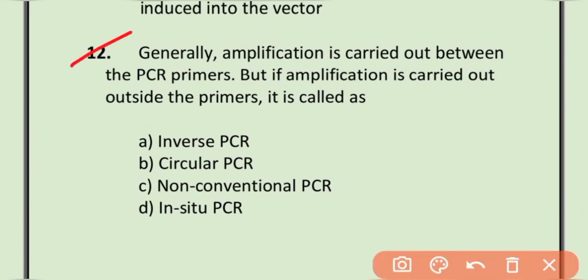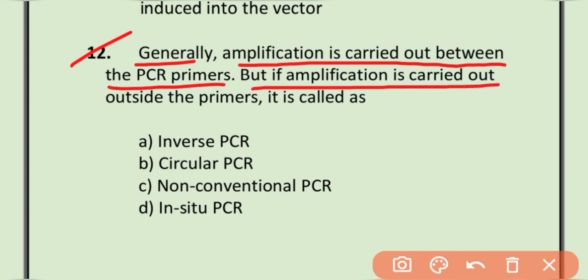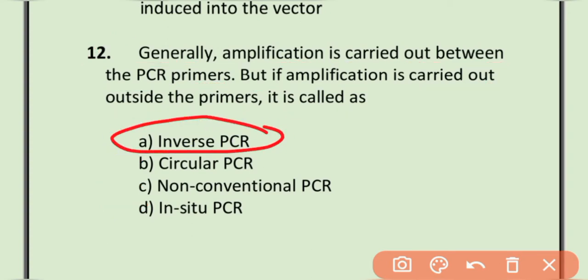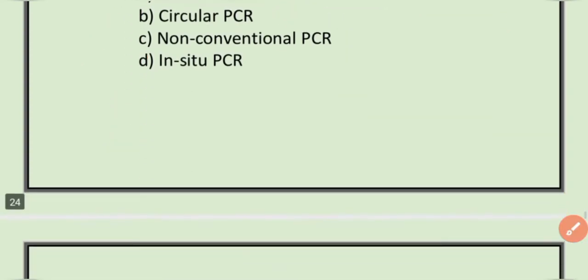MCQ 12. Generally, amplification is carried out between the PCR primers. But if amplification is carried out outside the primer, it is called inverse PCR, circular PCR, non-conventional PCR, or in situ PCR. The correct option is option A. It is inverse PCR.